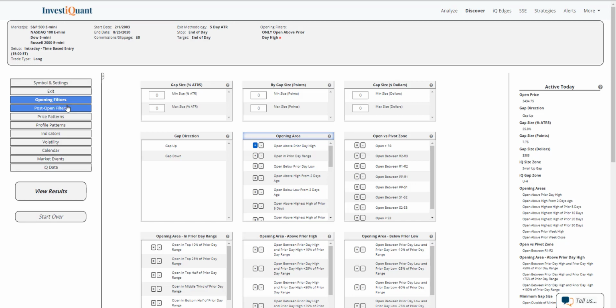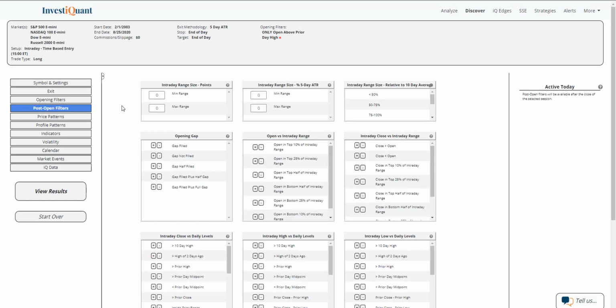And then in the post-open filters, I'm going to add a little bit of context around what has happened. So we filled the gap, which means we traded back to the prior day's closing price. And currently, we're trading underneath the open. And at 3 p.m., I have no idea if we'll be underneath the open, but we've been underneath the open pretty much the entire session. So I'm going to go ahead and just go with that as our context for what has happened after the market opened.